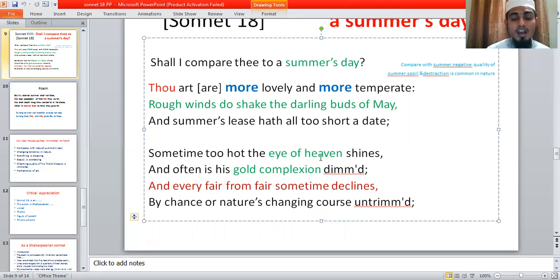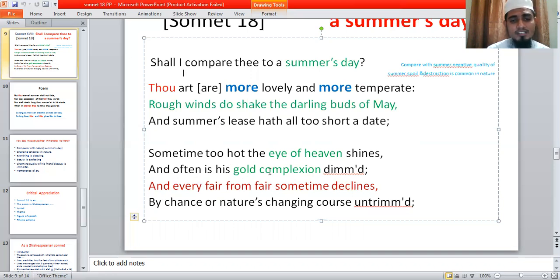Sometimes too hot the eye of heaven shines, in summer. Eye of heaven means the sun. The sun shines very hotly, and often is his gold complexion dimmed. Gold complexion is the ray of the sun. The ray of the sun dims, like dim light, and fades away.